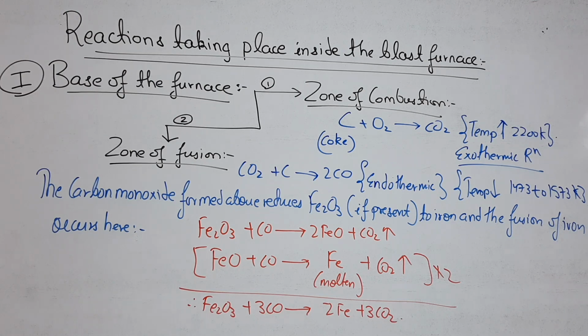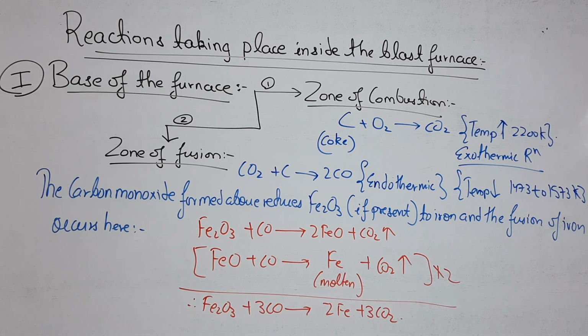In the zone of combustion, as you can see, the coke which you have taken as a reducing agent or as a fuel is reacting with oxygen to form CO2. This reaction is an exothermic reaction, and the temperature rises up to about 2200 Kelvin. The carbon is nothing but the coke.